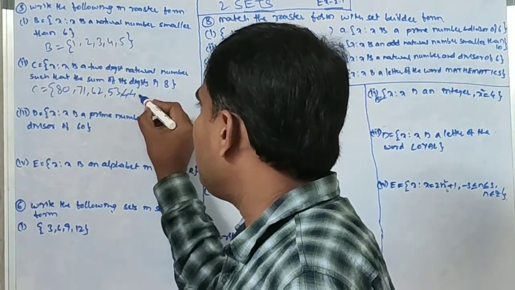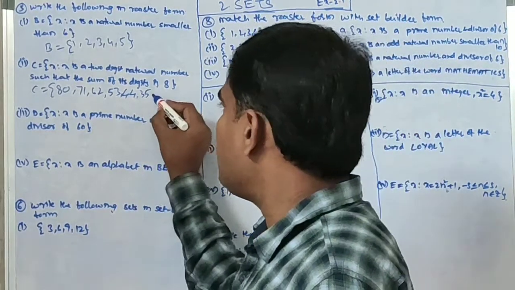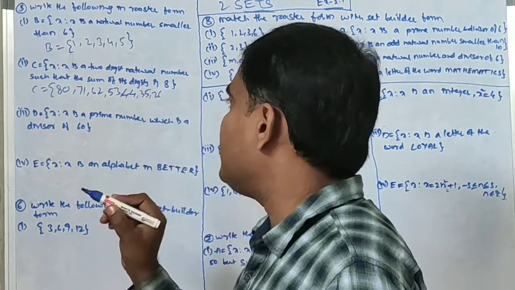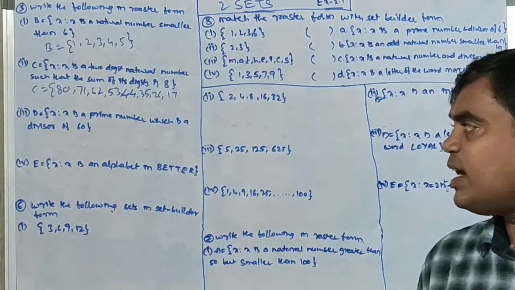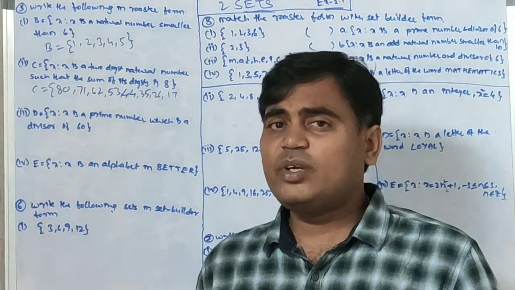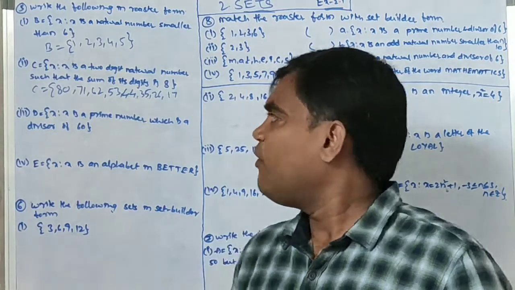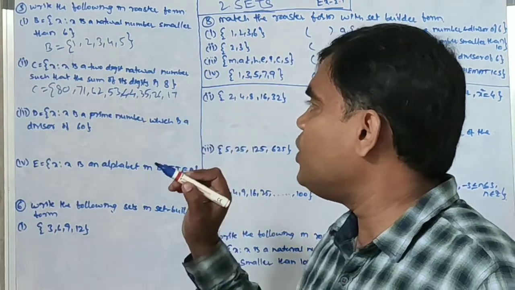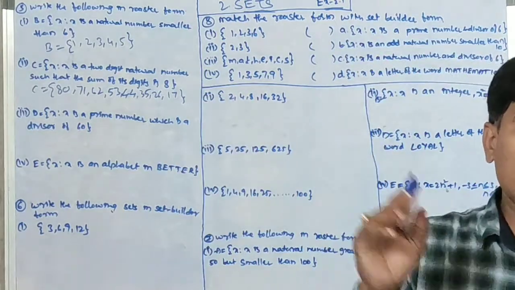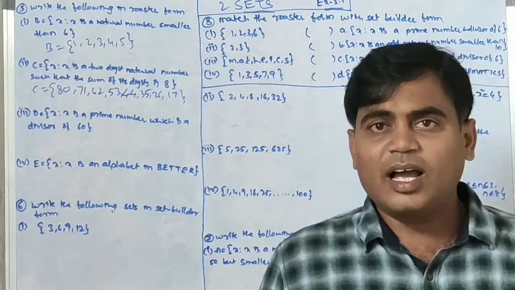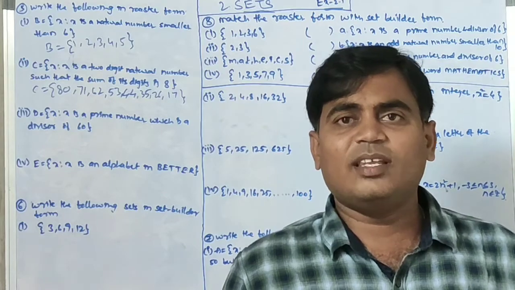Next 3 5, 35: 3 plus 5 is 8. Next 2 6, 26: 2 plus 6 is 8. Next 1 7, 17: 1 plus 7 is 8. Next 0 8, but 08 is not a 2-digit number, so we don't take 08. So these are the 2-digit numbers whose digits add up to 8.